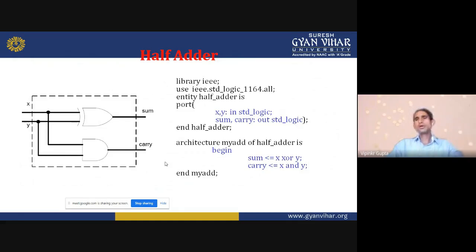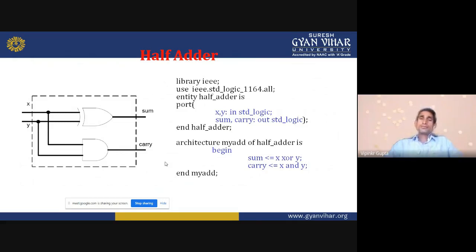Any one of the modelings we can choose and write the program. Any program we can classify into three parts. First one, library declaration. Second one, entity declaration, and then architecture body.